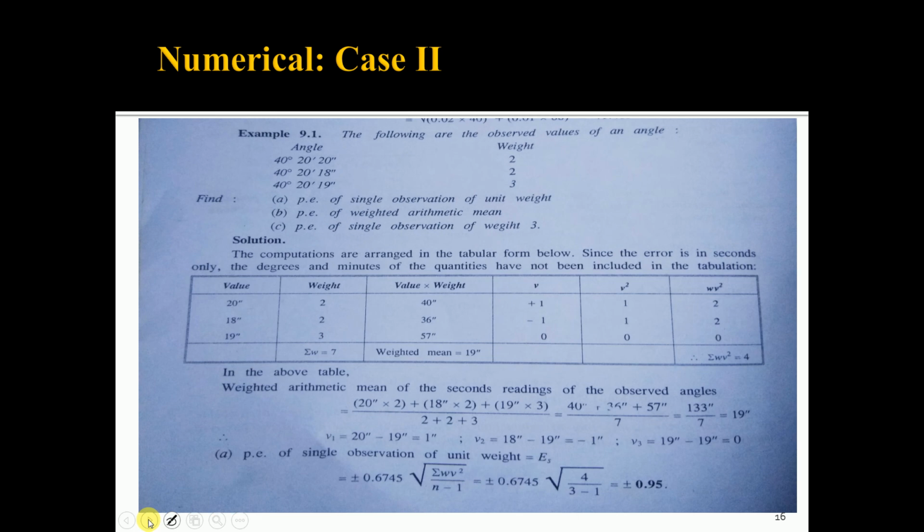Then using the formula, the probable error of a single observation of unit weight. So the formula is plus or minus 0.6745 root of summation of WV square upon n minus 1. Simply substitute the values in this equation. So WV square is 4, number of observations are 3. So 3 minus 1, you will get the probable error of a single observation of unit weight is plus or minus 0.95.